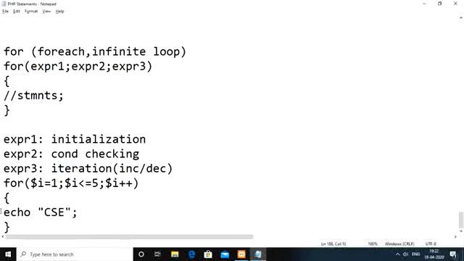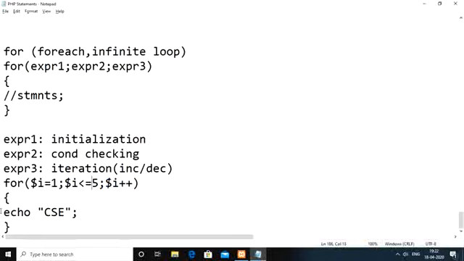CSC. Okay, so here first we are checking; initially we are assigning the i value as 1. Then we are checking whether 1 is less than or equal to 5. Since it is true, we execute this echo statement and display CSC. After that, we go again to the increment part. So now the i value will be incremented by 1. i plus plus means 2.